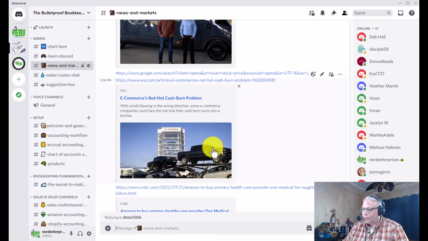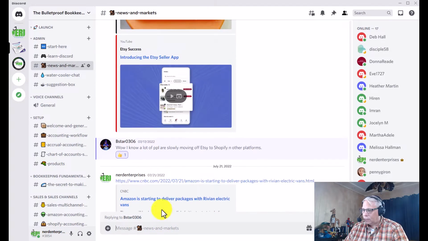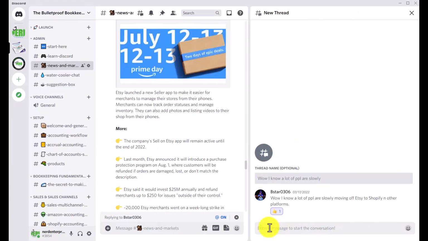That's different than, let's say I go back to B-Star's original comment: "Wow, I know a lot of people are slowly moving off Etsy to Shopify and other platforms." Let's say I wanted to create a more detailed, lengthy discussion about this. Then what I would do is click this guy here that says Create Thread. And when I do that, Discord will ask me to name the thread. Okay, I'm not going to do it. I'll show you what it looks like.